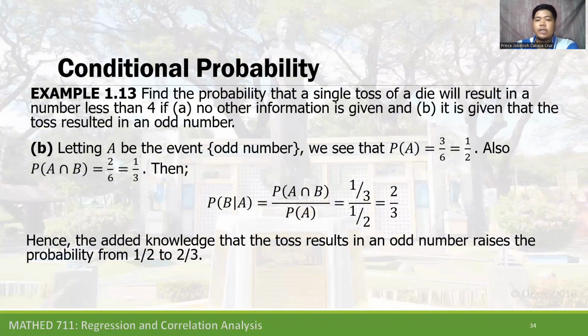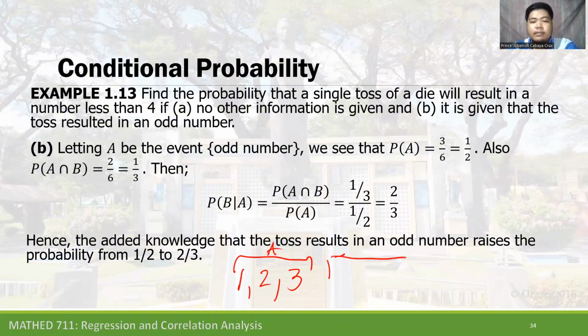Okay, if we are going to understand this in a basic form, we are looking for the probability of getting 1, 2, and 3. This is for event A. And given event B, the toss is an odd number, that is 1, 3, and 5.